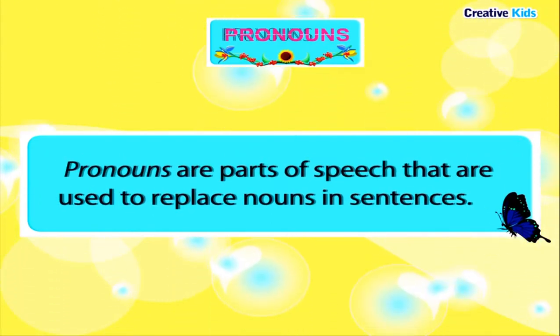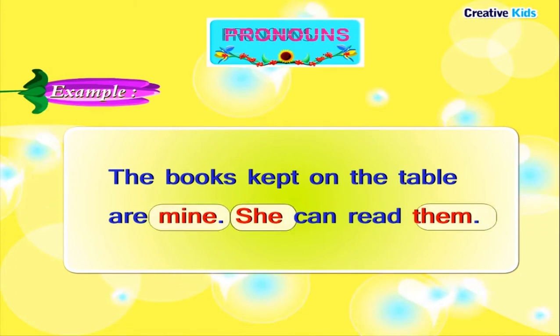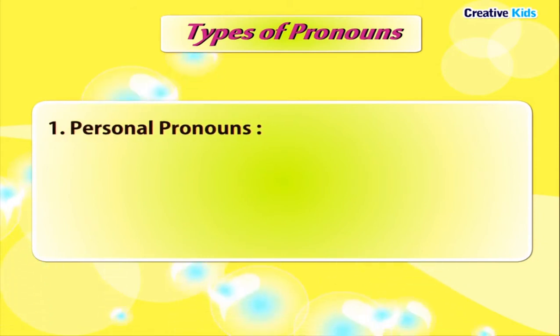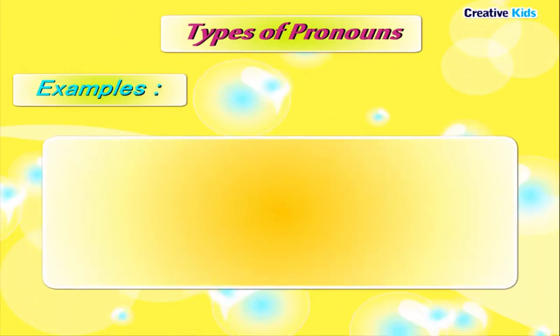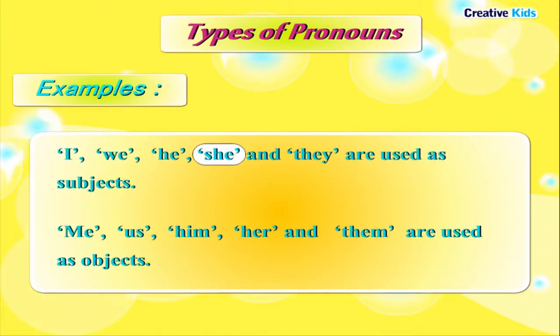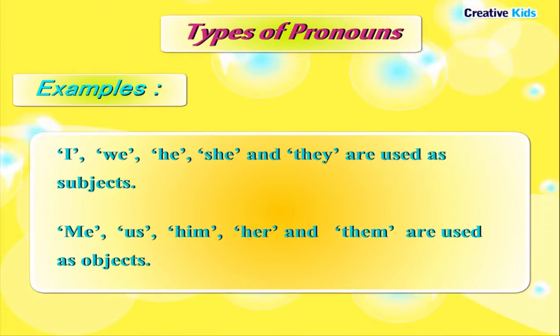Pronouns. Pronouns are parts of speech that are used to replace nouns in sentences. Example: the books kept on the table are mine. She can read them. Types of pronouns. Personal pronouns are those pronouns which replace nouns. They may function as the subject or the object in a sentence. Examples: I, we, he, she, and they are used as subjects. Me, us, him, her, and them are used as objects.